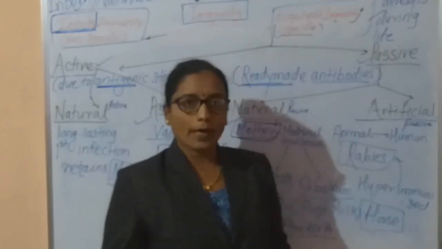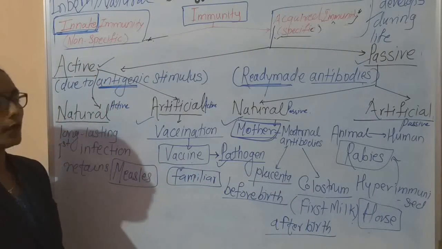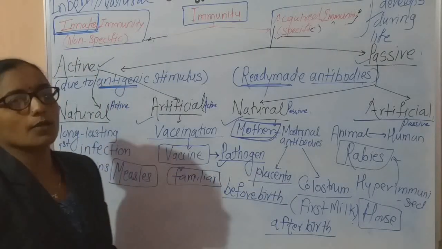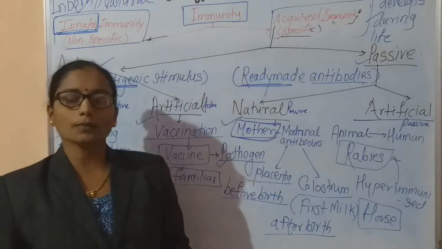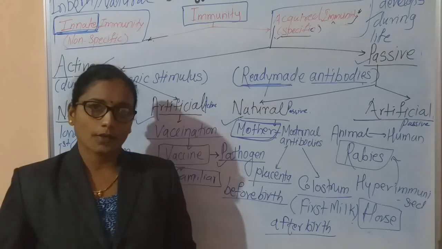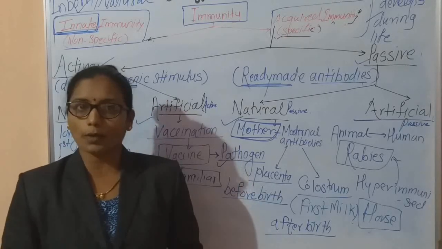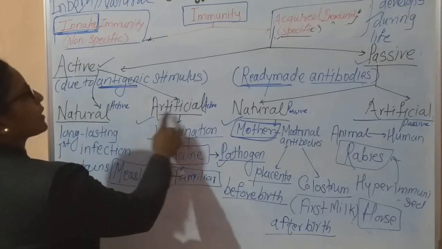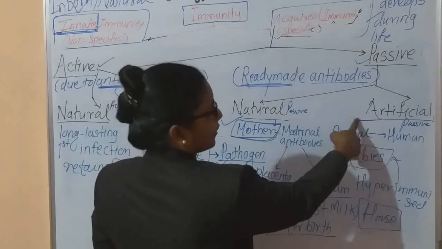Okay. Now, I think you are very clear about this acquired immunity. Now, for all of this description you have to make micro notes. When you study the descriptive points, you have to maintain micro notes or micro points, because these names are similar. Here is natural, here is artificial, here is natural, here is artificial.